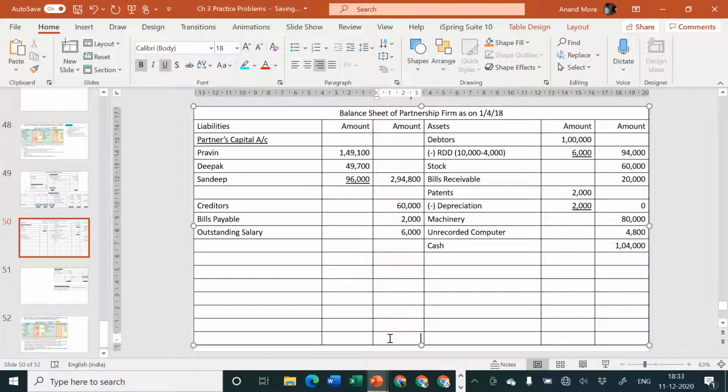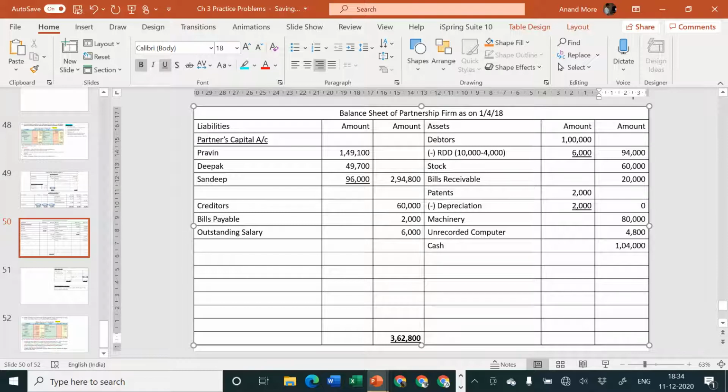And now let us take the total of the same. 2,94,800 plus 62,000 plus 6,000 is equal to 3,62,800. Please check your calculations. Do not copy. Copying will not help you. Your calculation speed should increase. You are not allowed to use calculator in the exam.